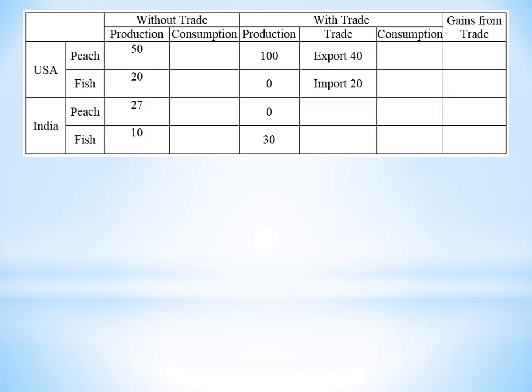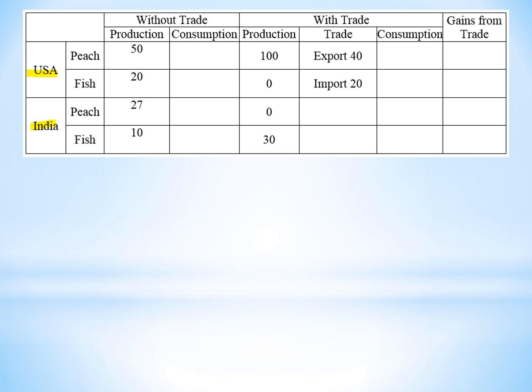Let's take a look at this example. There are two countries here. One is USA, the other is India. Both countries can produce peach and fish. So, if the US allocates half of the resources to produce peach, we can produce 50, and the rest half produce fish, then we can produce 20.